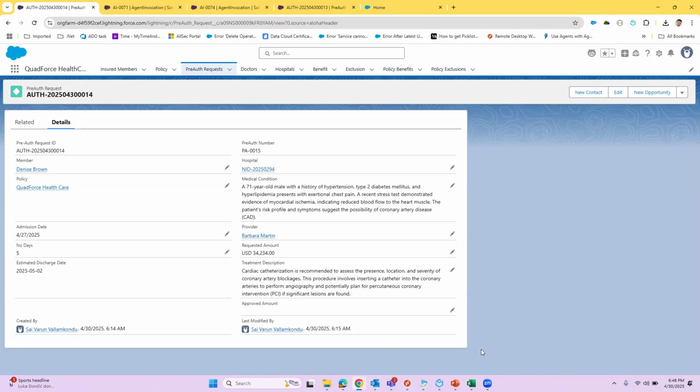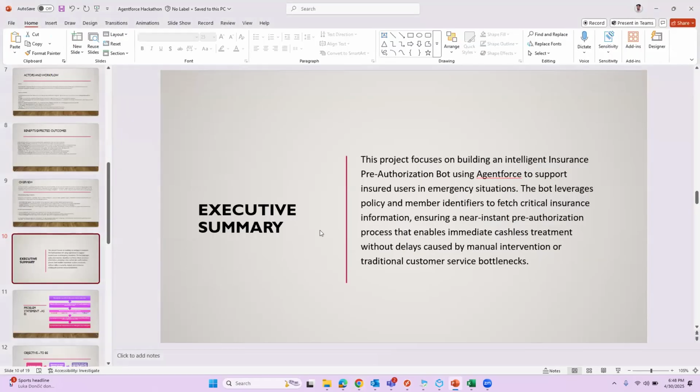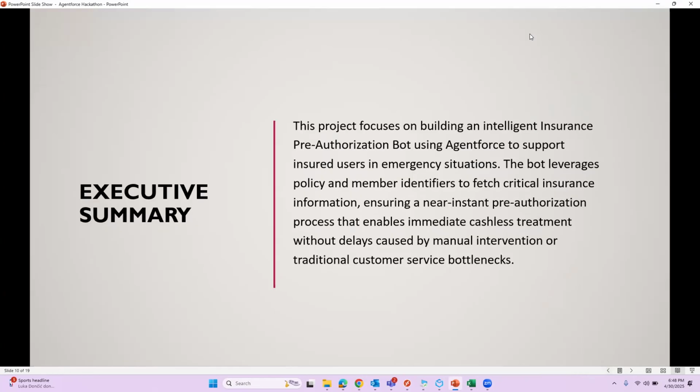Now let's see how it is for the end user, basically the insured member. What capabilities of Agentforce are we providing for the insured member? I'll give you a demo of how the end users see Agentforce.